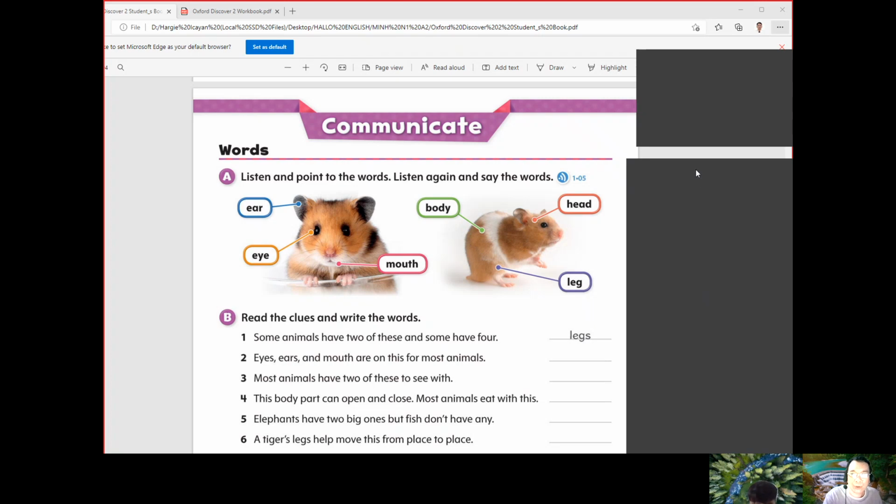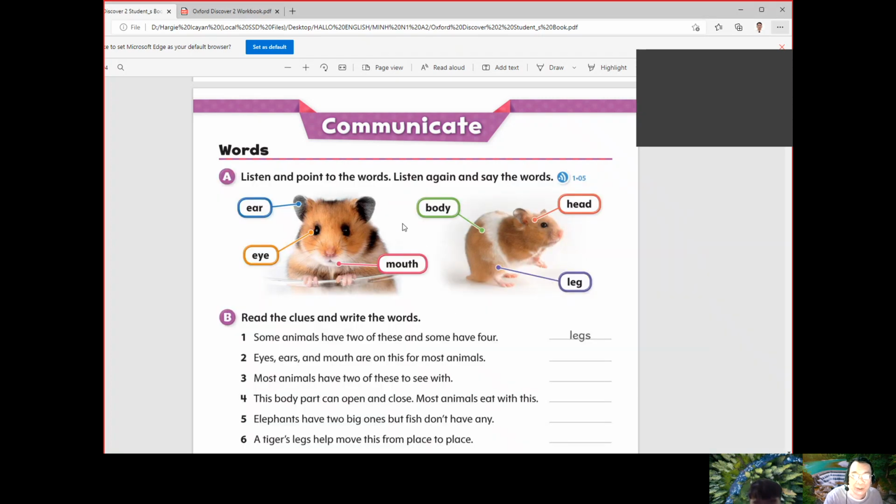Okay. So you have heard how we're going to say the following parts of the body of animals, right? So can you read this one, Min? Head. Very good. Body. Yes. Body again. Yes, that's correct. Legs. Yes, that's correct. Mouth. Yeah, that's correct. Eye. Yes.